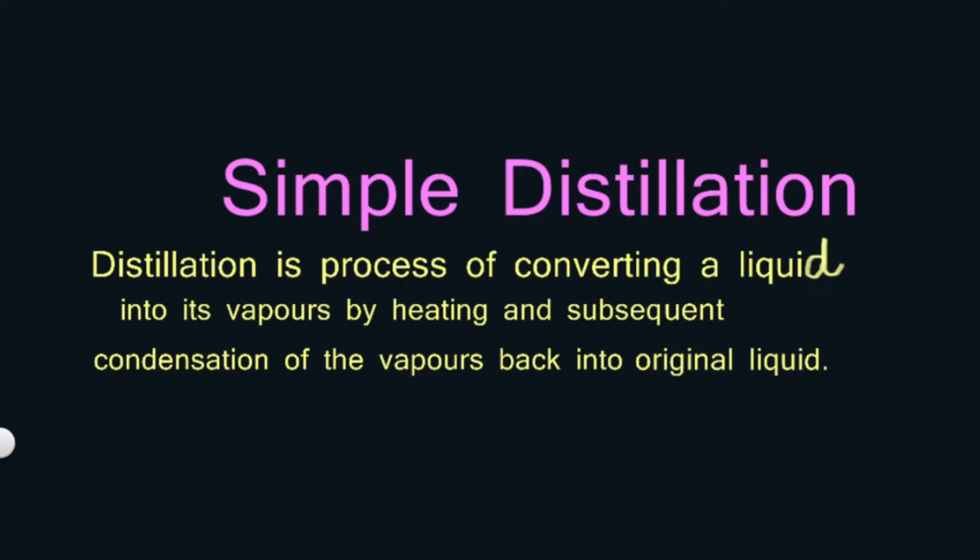Let us talk about what is simple distillation. Distillation is a process in which a liquid gets converted into its vapor state by heating.